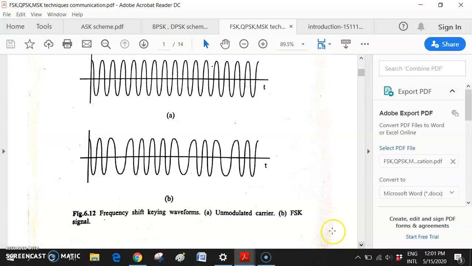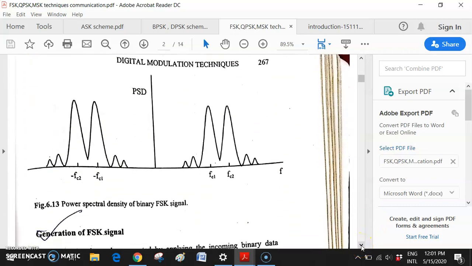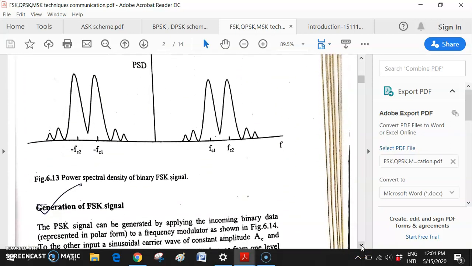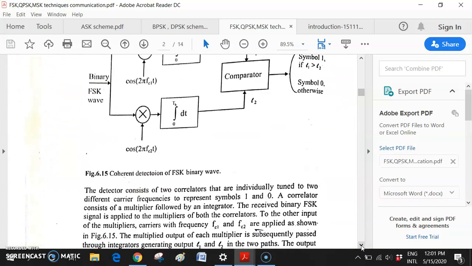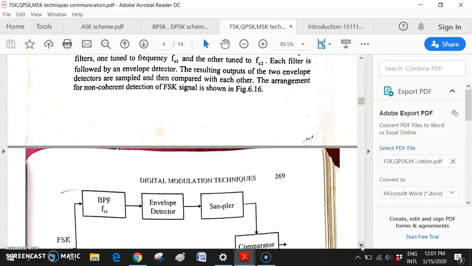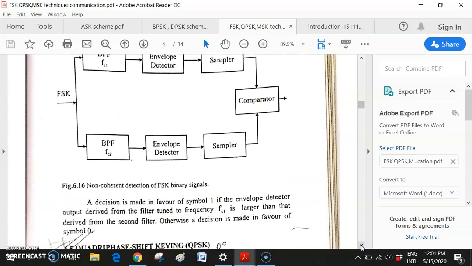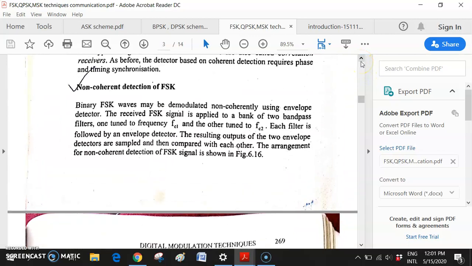We have already discussed the power spectral analysis, the generation of the FSK signal, then detection of the FSK signal, non-coherent FSK scheme, coherent FSK scheme, everything.